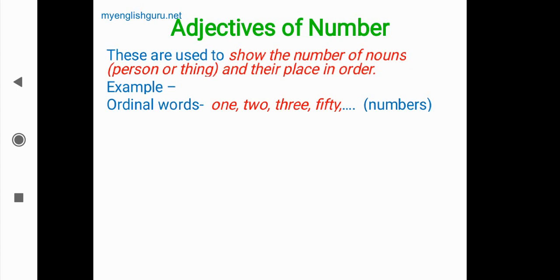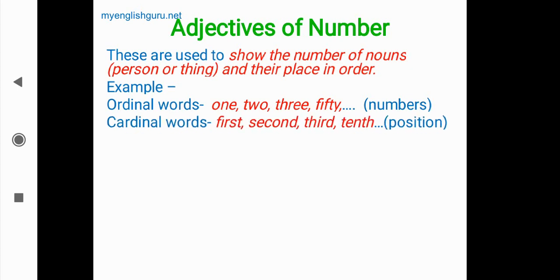And another is cardinal words. Cardinal words: first, second, third, fourth, fifth, sixth. These are also number words, but they are cardinal words. These tell us the position of the noun. First, second, third, these are the positions, and 1, 2, 3 onwards, they are numbers.